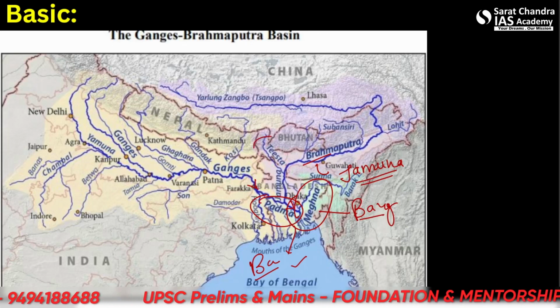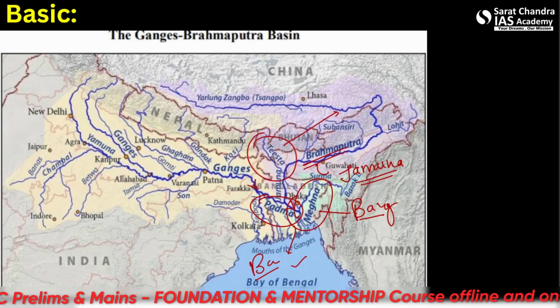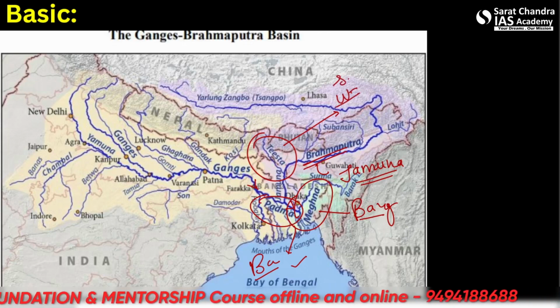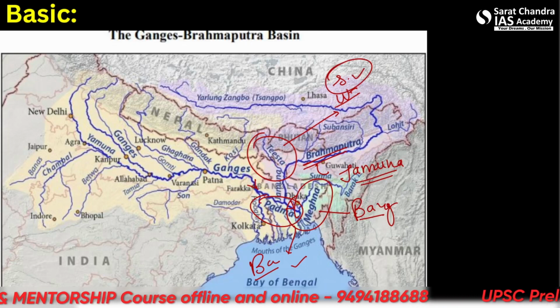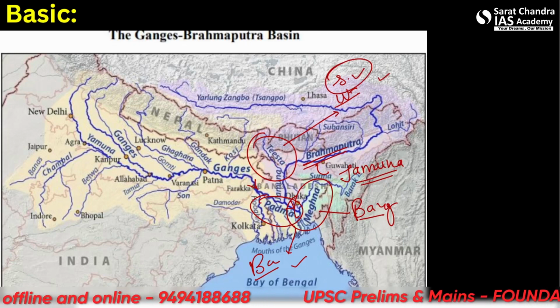So we know now that Teesta is a direct tributary to the Brahmaputra, and is located in the Indian states of Sikkim as well as West Bengal, but majorly in Sikkim. So this is the river that got affected during this flash flood. We'll also see what happened to it.